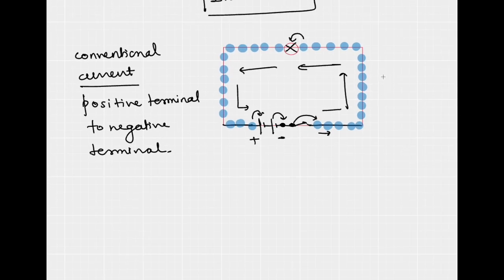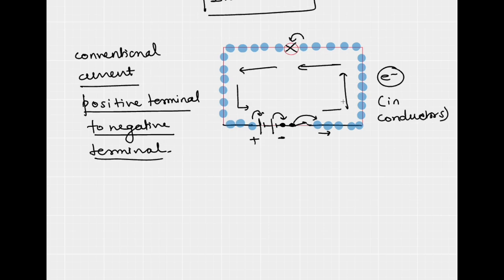Now the question is, specifically in conductors, electrons are responsible for the flow of current, and still we say that the current flows opposite to the direction of the flow of electrons. If the current is in this direction, then it simply means the electrons are in the opposite direction. So what is the reason behind that? This current which we are considering is our conventional current.